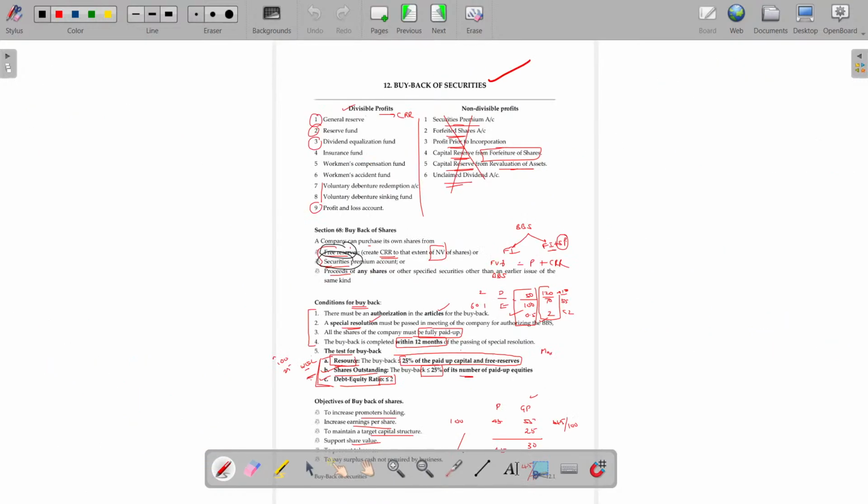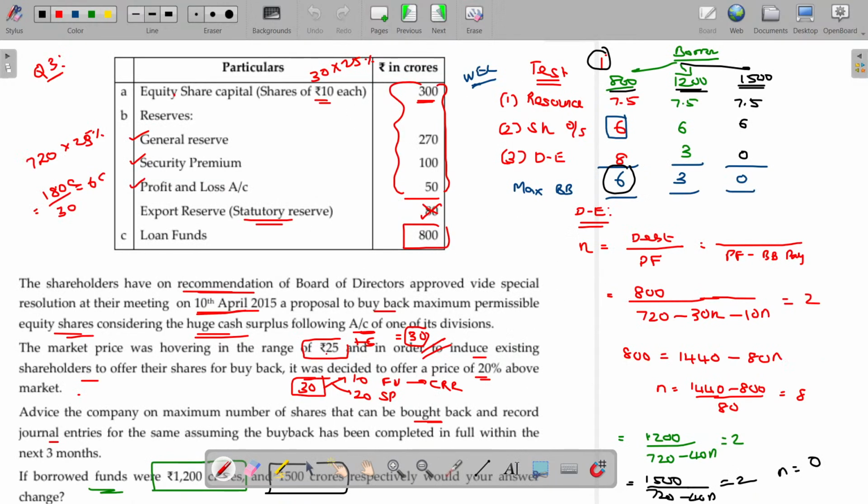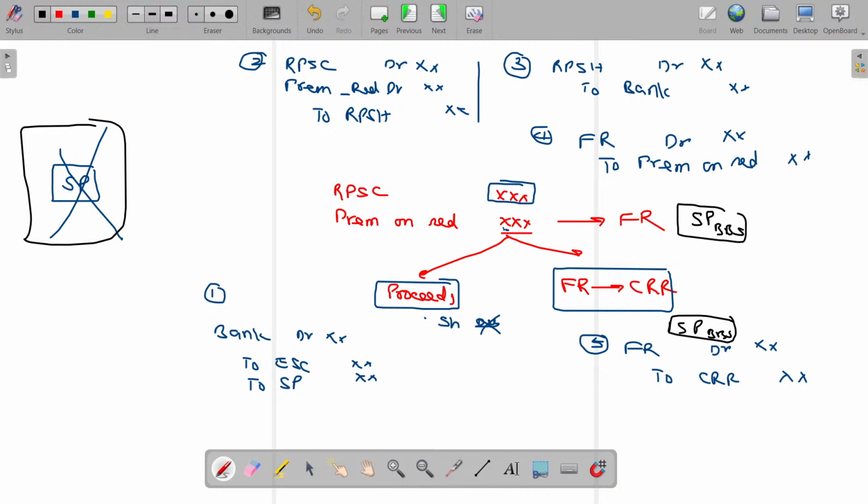Hope now you'll be able to understand this case. The format is given for redemption of preference shares. One thing is there: securities premium cannot be touched for redemption of preference shares, but it can be used for buyback of shares. Here you can use the securities premium for buyback. The rest of the things are the same for both models. Anyway, I request you to go and see redemption of preference shares from the CA Foundation book. That video you can go and see.